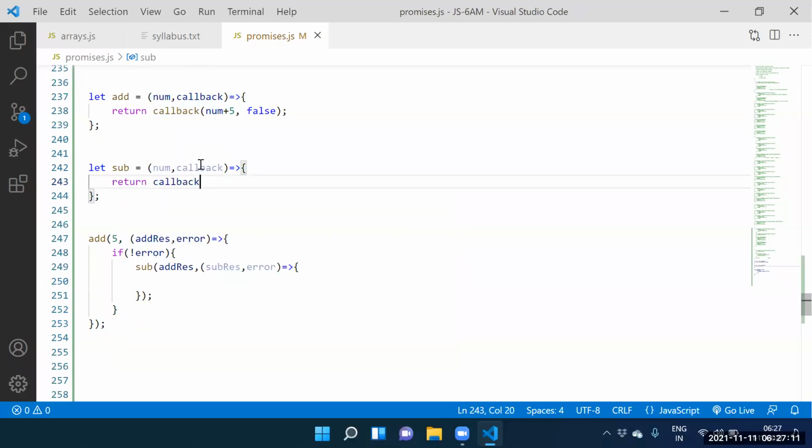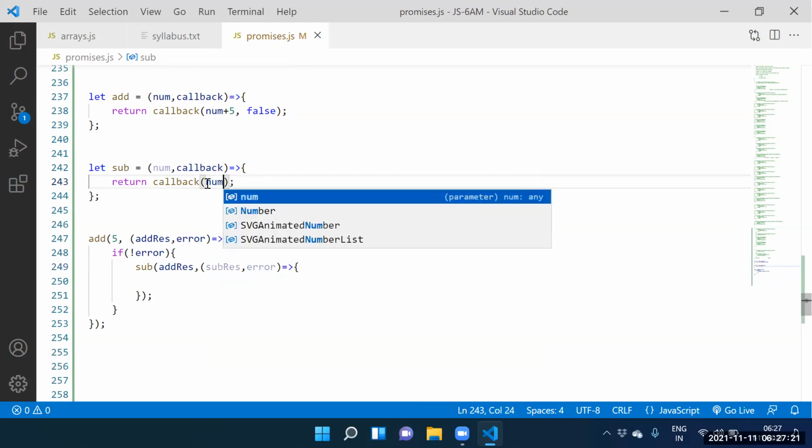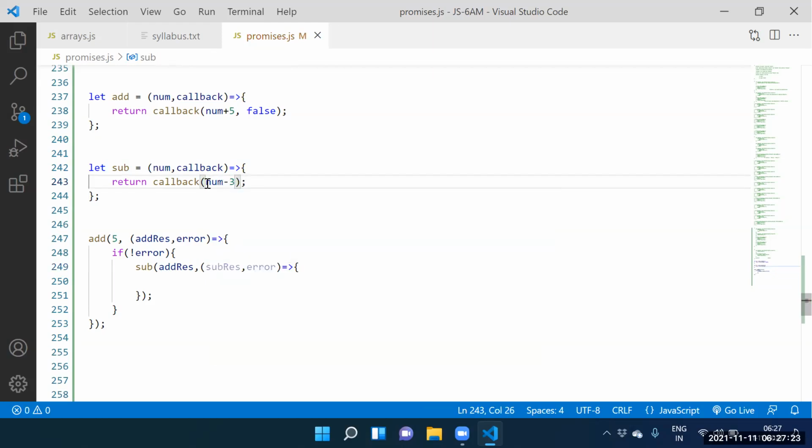Return callback of. How many parameters we need to supply? Two parameters. So the first parameter is num minus 3. What is the num? Num is 10. 10 minus 3 equal to 7. That is 7. Whatever the 7 we have, that 7 is stored into subtraction result.